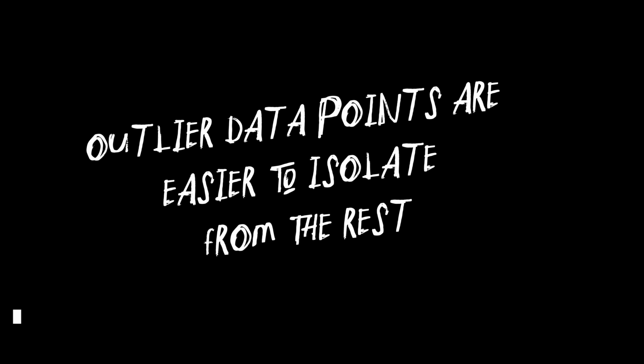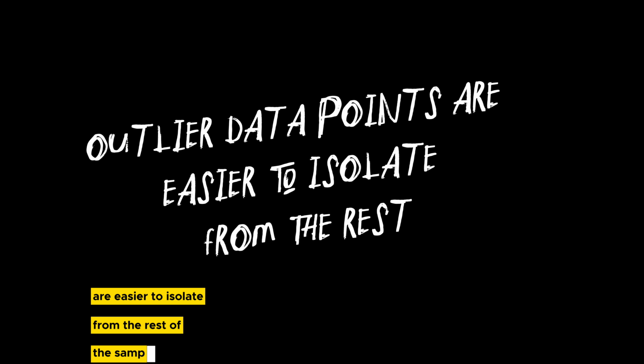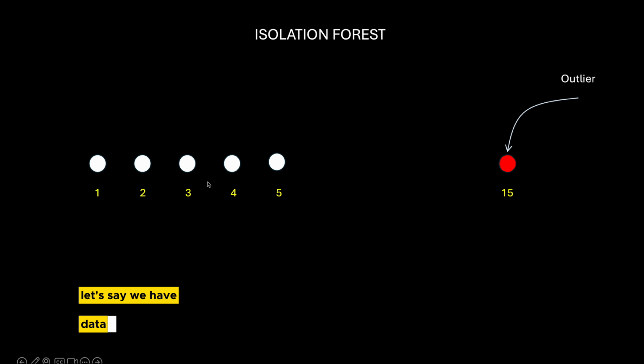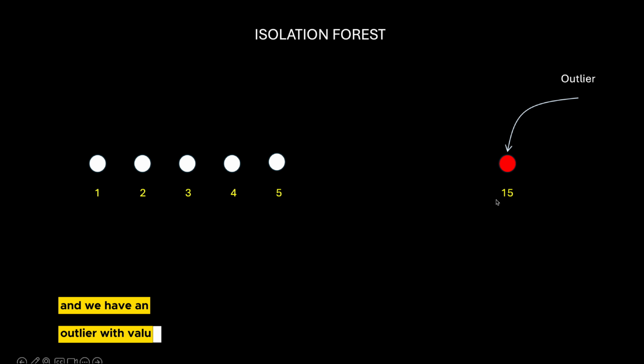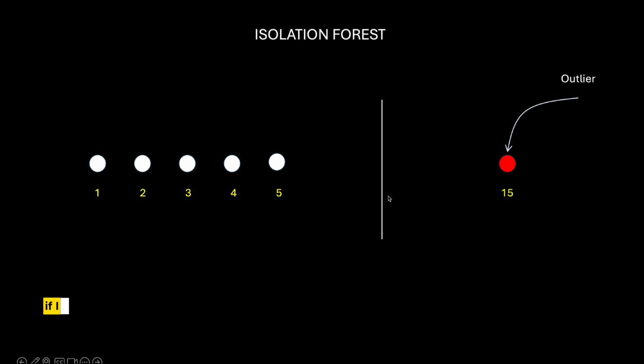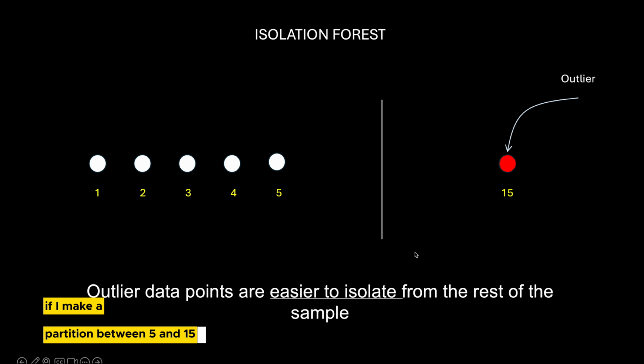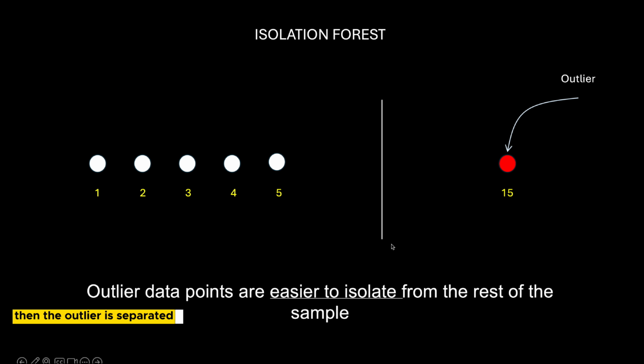The premise of the isolation forest algorithm is that anomalous data points are easier to isolate from the rest of the sample. Let's say we have data points with value 1 to 5, and we have an outlier with value 15. If I make a partition between 5 and 15, then the outlier is separated with just one single partition.